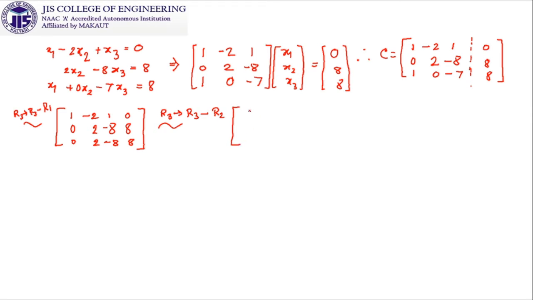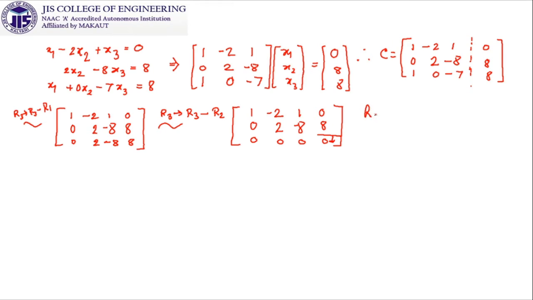By applying this, we get 1, minus 2, 1, 0; 0, 2, minus 8, 8; and in R3, 0 minus 0 is 0, 2 minus 2 is 0, minus 8 minus of minus 8 becomes 0, and 8 minus 8 becomes 0. Look at this, it was not our requirement. Our requirement was to make this part 0. But the elementary row operation we used makes the third row completely 0. So it is in echelon form, where the zero row comes after all non-zero rows, and the number of non-zero rows in this echelon form is 2.